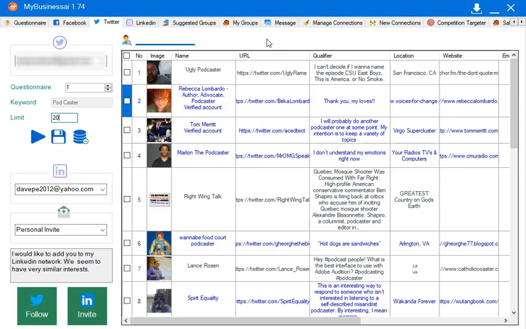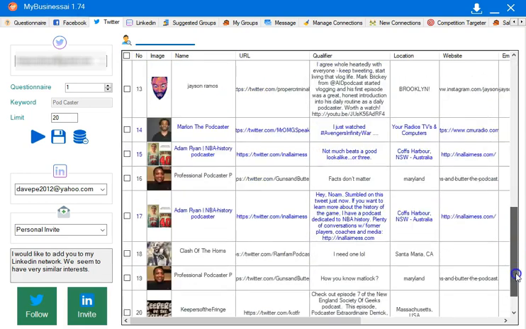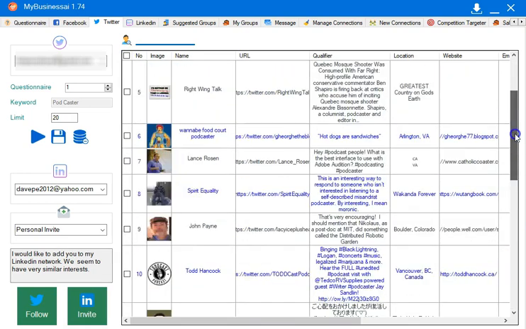We also have some other cool features here. So you can select the ones that you want. If you want just influencers, just select the influencers. Or if you want to select everybody, and then you just click follow. Don't do more than a couple hundred a day. Twitter freaks out a little bit about that.